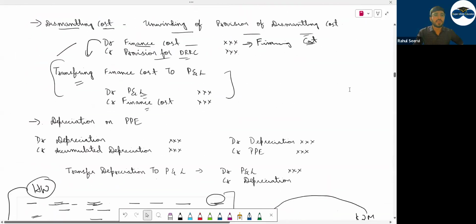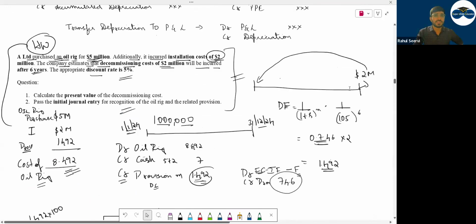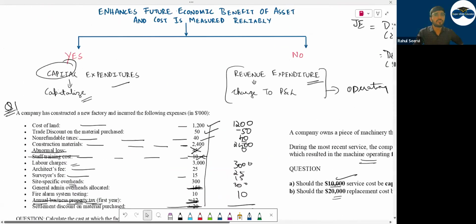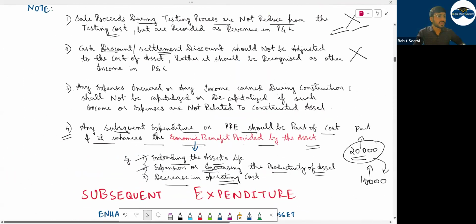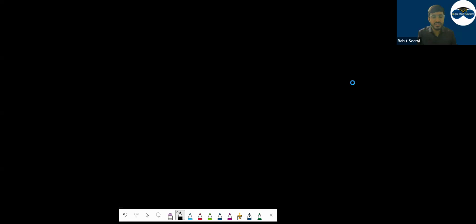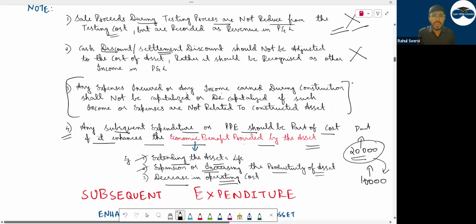So till here we have done. This also done. Now exchange of asset, 1 minute. One note we have to do, which could come in the exam for theory. Now I've written: any expenses incurred or any income earned during construction shall not be capitalized or decapitalized if such income or expenses are not related to the construction of the asset. कुछ समझ में आया क्या? नहीं आया. Let me take an example.